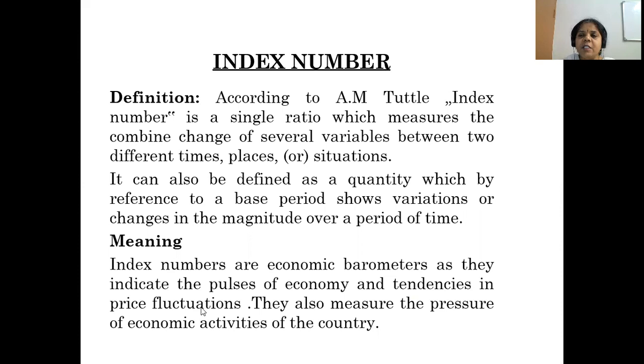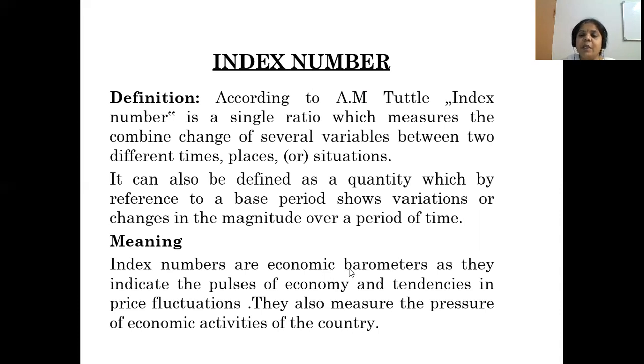Price fluctuations is nothing but variation in prices. So if it is variation in prices, index number is very beneficial. They also measure the pressure of economic activities of the country. So all the economic activities we can measure with the help of index number. Okay, students.